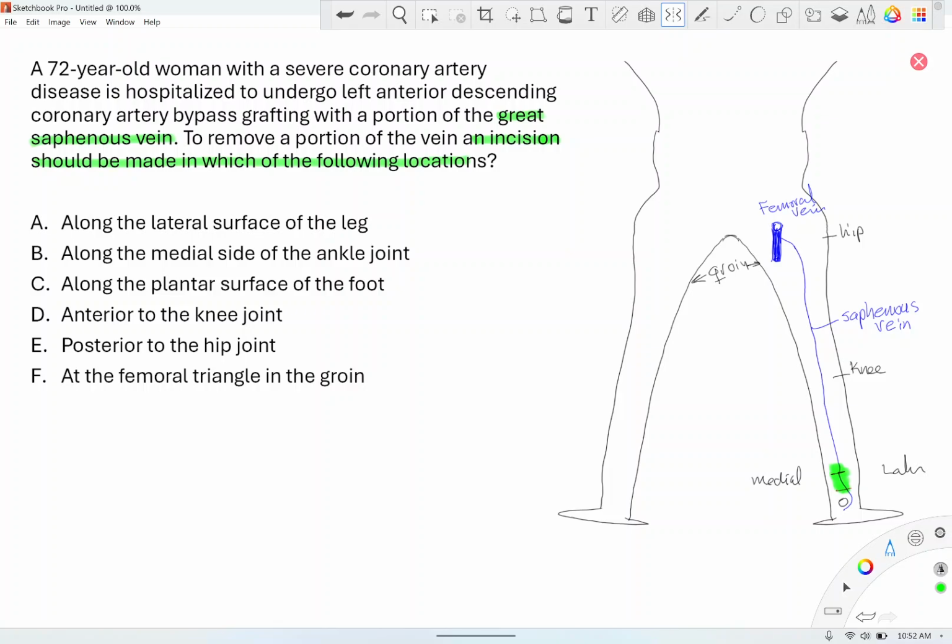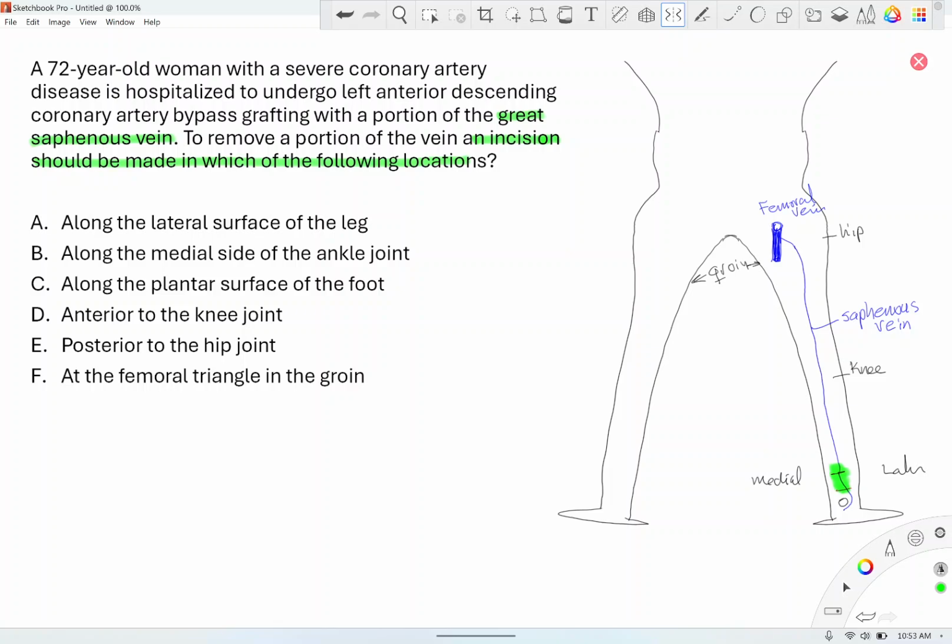Along the lateral surface of the leg. No, I already told you the vein courses or travels on the medial aspect of your leg and thigh, okay? And eventually it joins the femoral vein in the groin area. So this is on the inside of your legs, not on the outside. And this will be the medial malleolus, right? And then B is along the medial side of the ankle joint. Yes, that's a good choice.